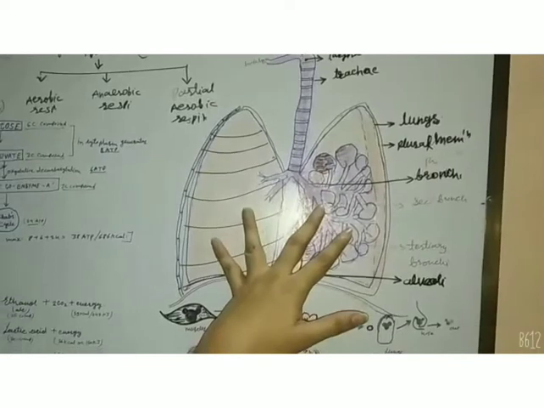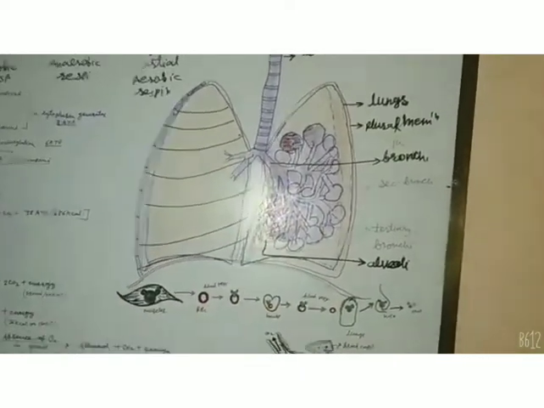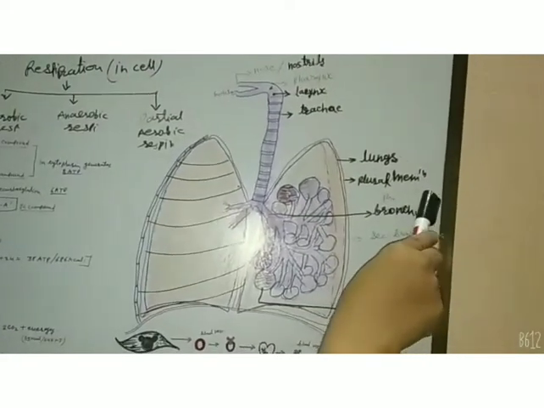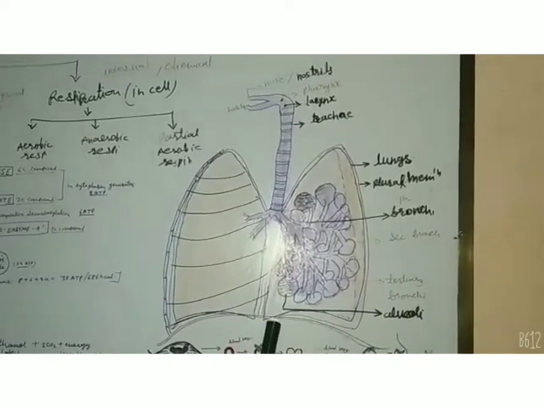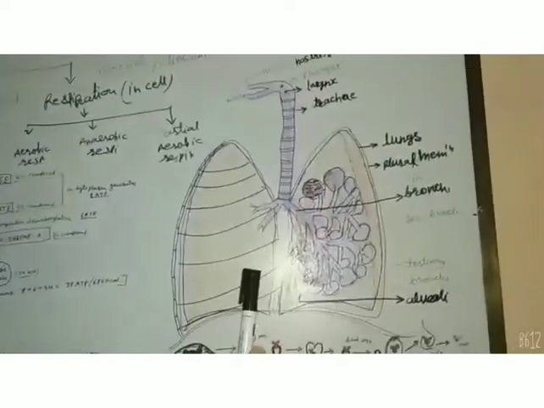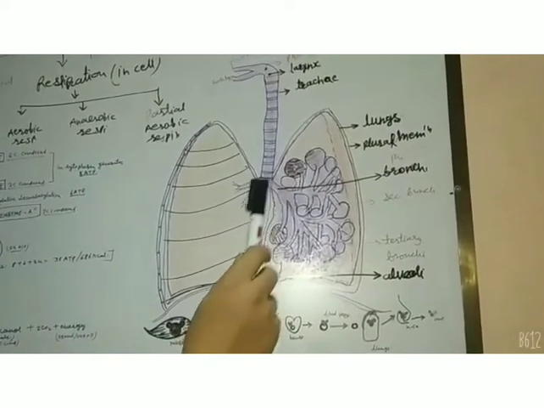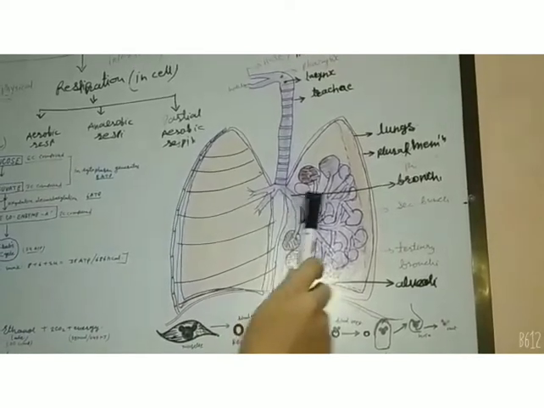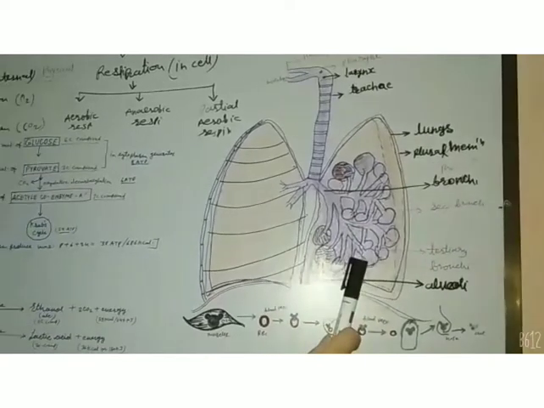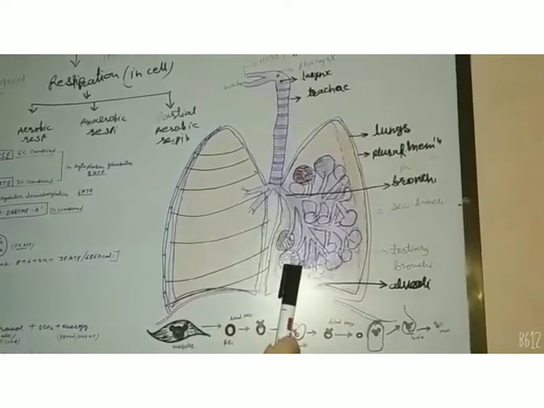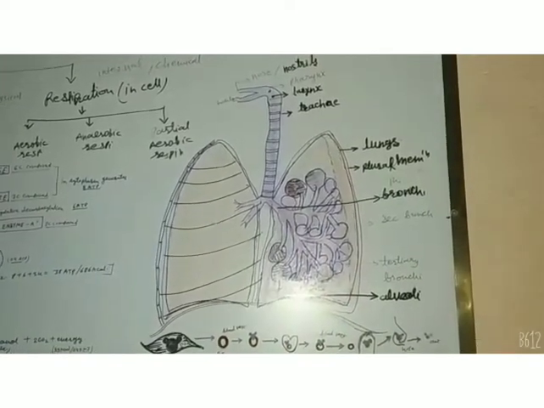One pair of lungs is present in the human body, enclosed in a membranous structure called the pleural membrane. This outer covering of the lung is called the pleural membrane. The two pouch-like structures are the lungs, which consist of the two branches of the windpipe called bronchi, and afterward the branches of these bronchi are called bronchioles, which are connected with the air pouch-like structures called alveoli.